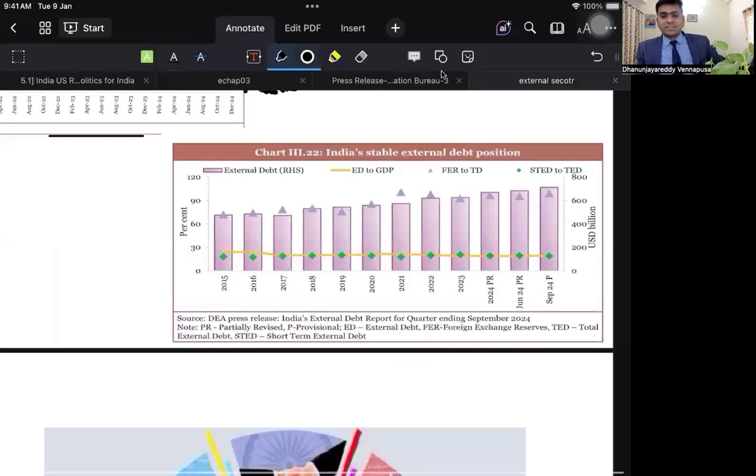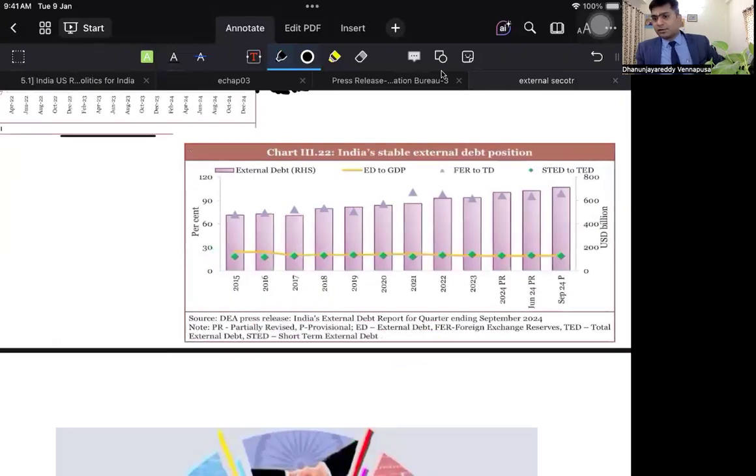India's external debt position is very comfortable, and with the total amount of forex reserves that we have, somewhere around 650 billion US dollars, we are going to cover 90% of it through these forex reserves. The forex reserves are very stable, and if you look at the total India's debt, it is somewhere around 690 to 700 billion US dollars. This is what they have discussed in 22 topics, 22 charts.